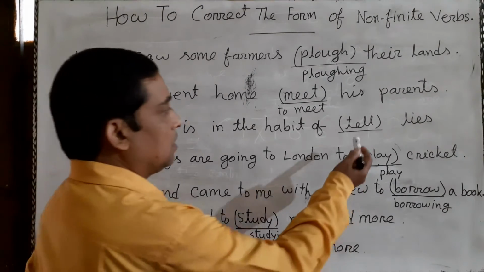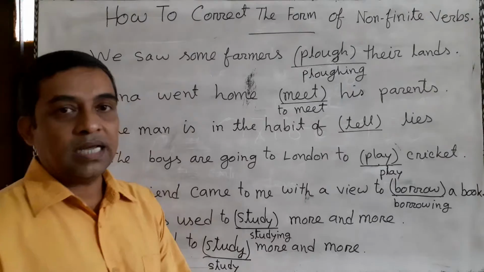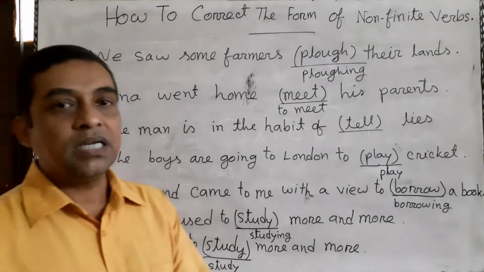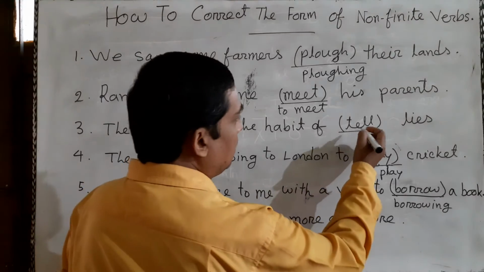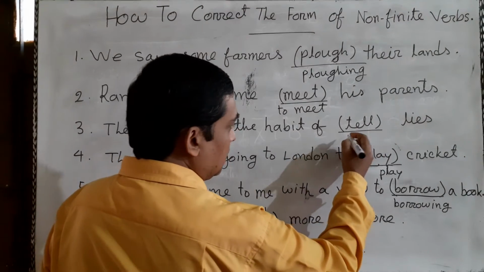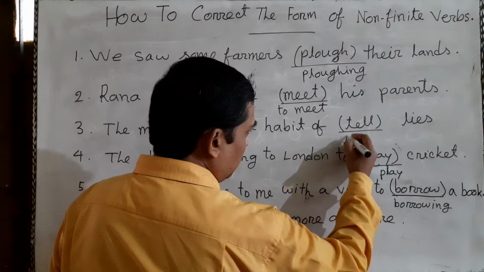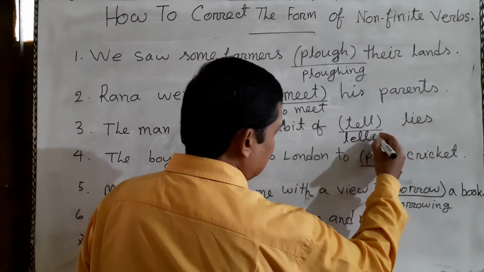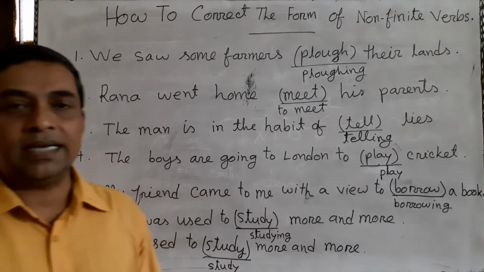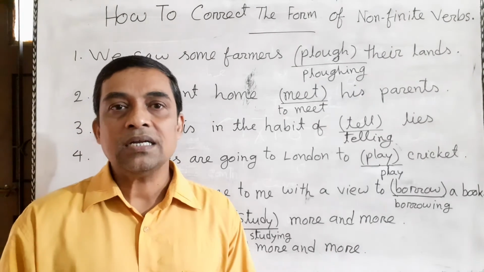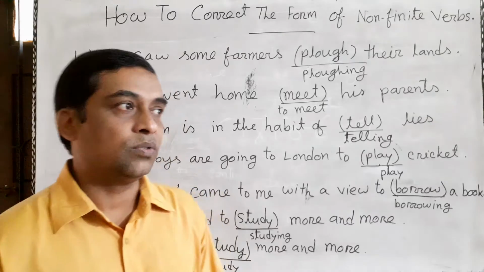That means the word tell should be transformed into a noun. So to make the verb tell into a noun, we can write telling. Telling is a gerund, and we know a gerund plays the function of a noun.